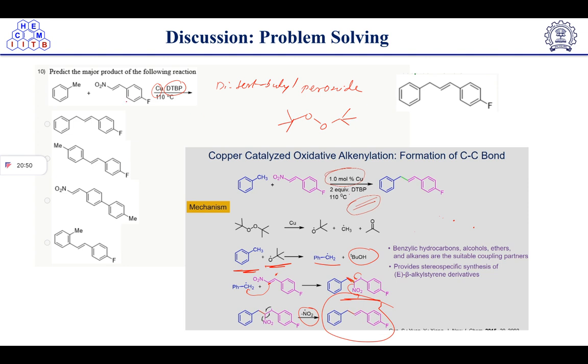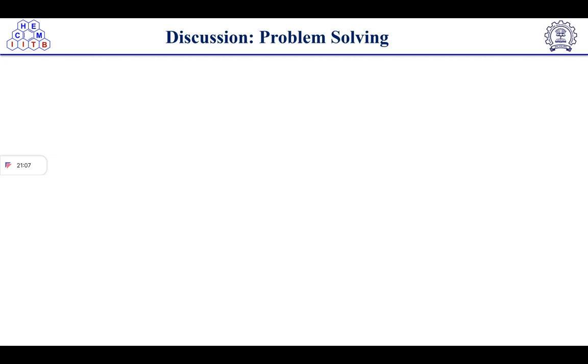So the correct option is option A. Benzylic hydrocarbons, alcohols, ethers, and alkanes are the suitable coupling partners in this case, and this is a stereospecific synthesis of beta-alkyl styrene derivatives. Okay, so till here we have completed all the questions of principles of organic synthesis.